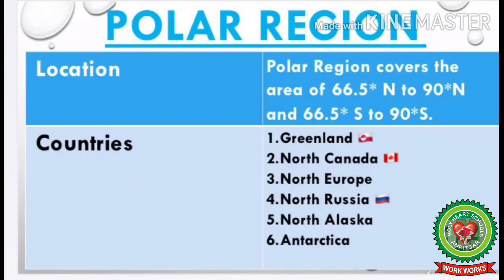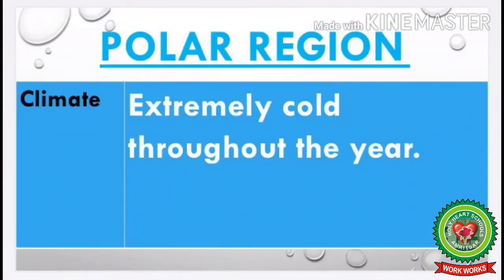Students, in this video I have discussed the polar region on the basis of its location, that it covers the area of 66.5° north to 90° north and 66.5° south to 90° south. Countries: Greenland, North Canada, North Europe, North Russia, North Alaska and Antarctica. Climate: extremely cold throughout the year.